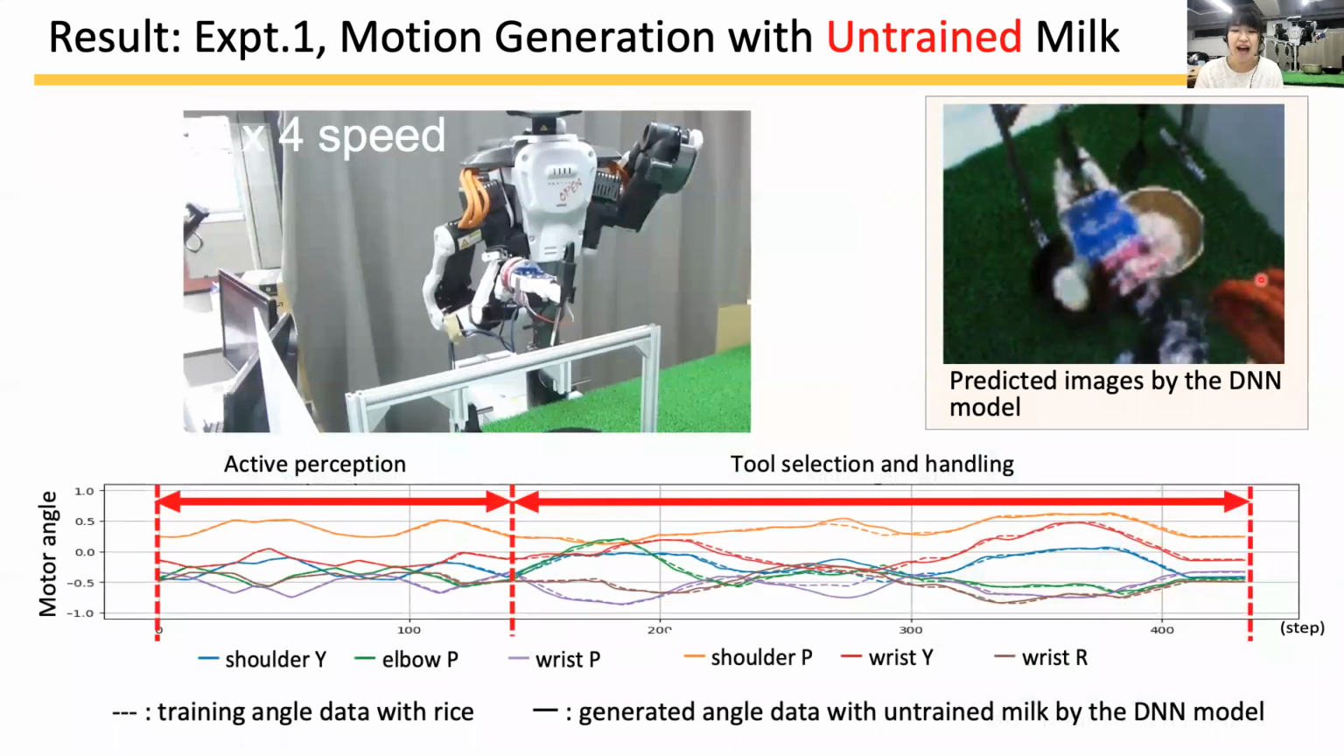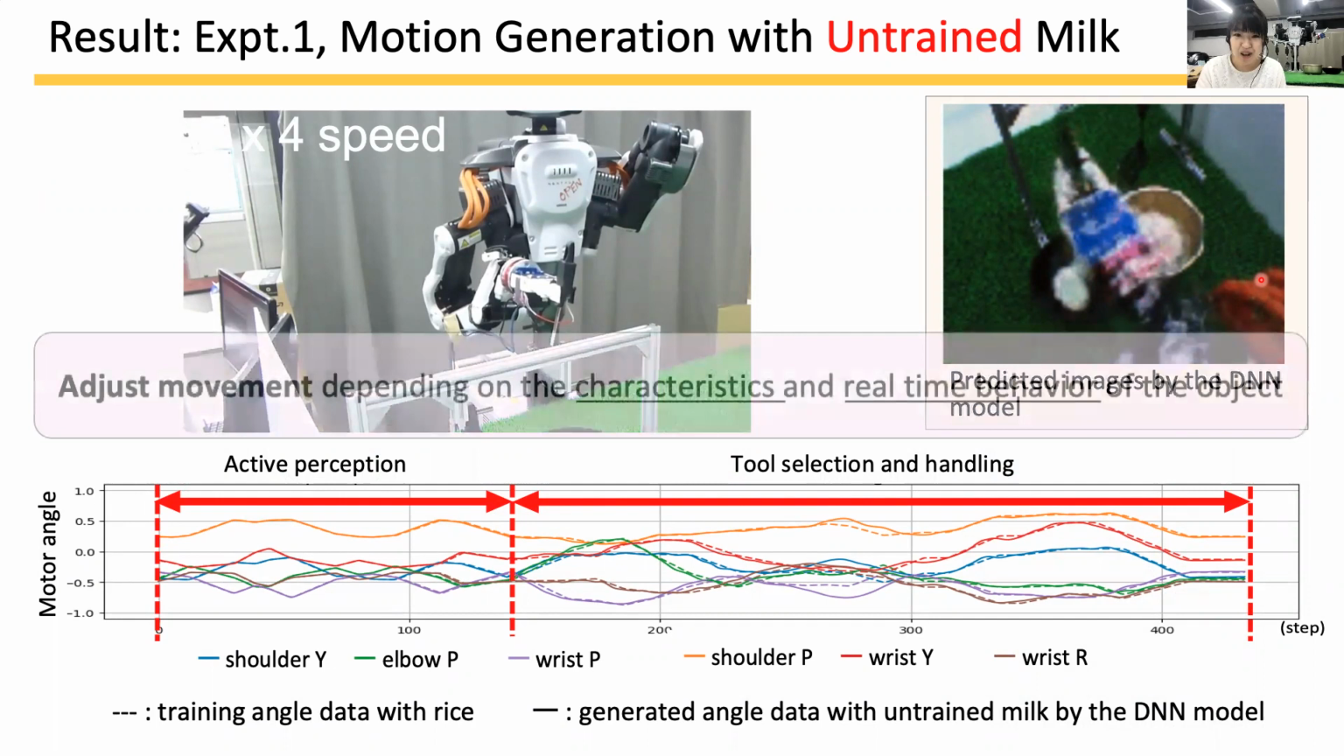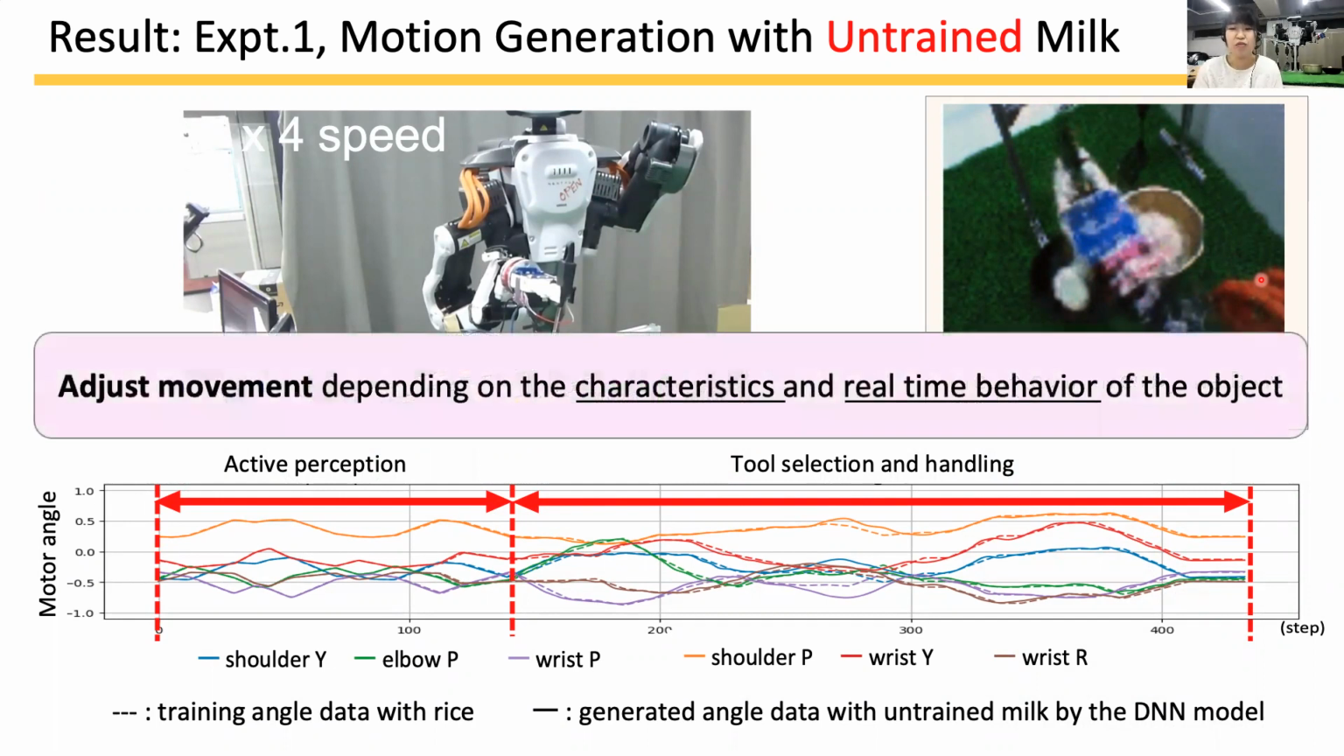This graph shows the motor angle. The dotted lines are the training data of rice, and the solid lines show the generated angles. As can be seen, the angles are almost the same, but sometimes shifted. So, in other words, the robot adjusted the movement according to the characteristics and the real-time situations.